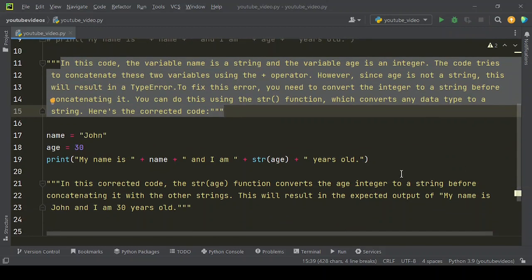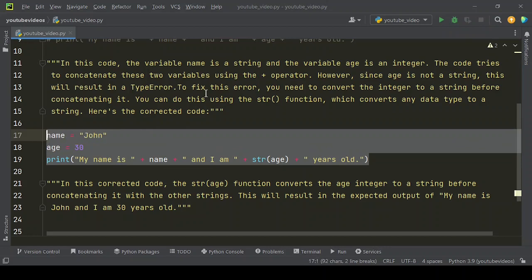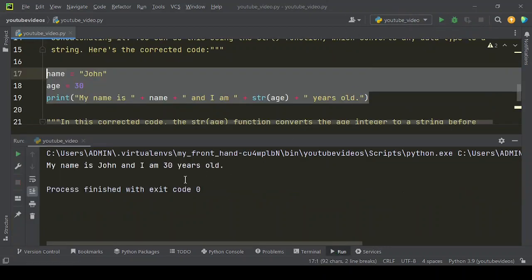To fix this error, you need to convert the integer to a string before concatenating it. You can do this using the str function, which converts any data type to a string. Here's the corrected code. Here's an example. Now let's run this code.